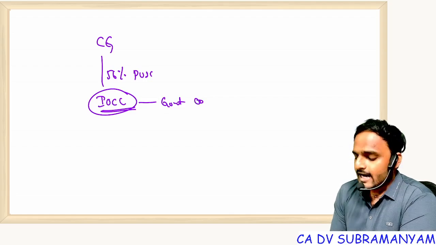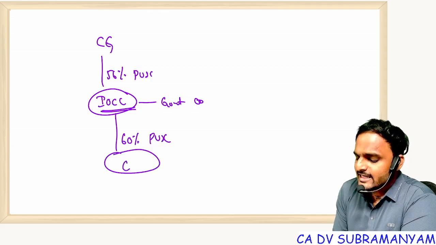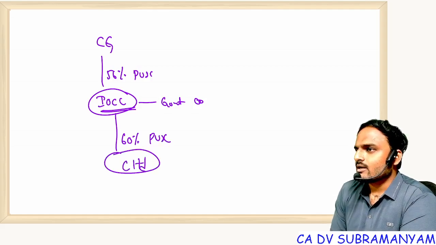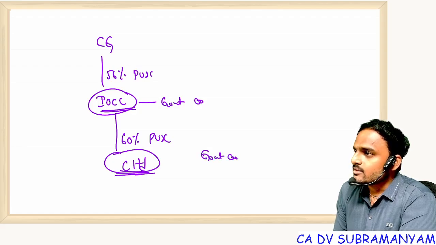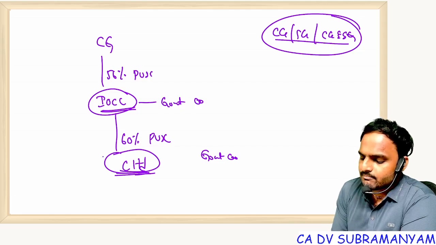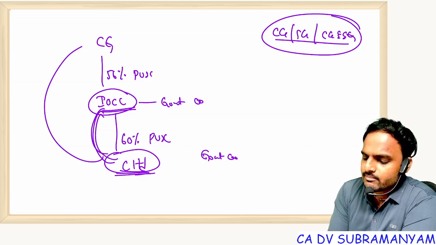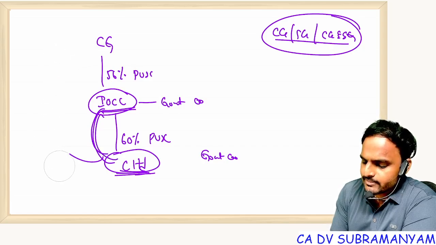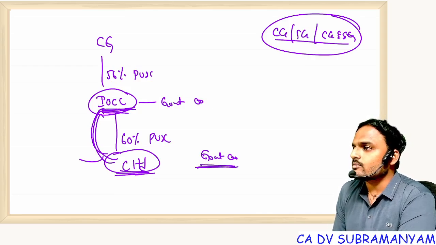Correct. IOCL is holding 60% of paid up share capital in C Limited. Now tell me whether C Limited is a government company or not a government company. Yes, obviously government company. Why? Sir, you told only CG, SG, both CG and SG. No, I told another part of the definition. Another part of the definition is a company which is a subsidiary of a government company. A company which is a subsidiary of a government company is also a government company. Yes or no? Now, C Limited is a subsidiary of IOCL, so it becomes a government company.